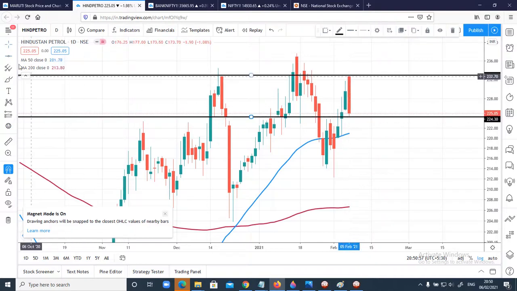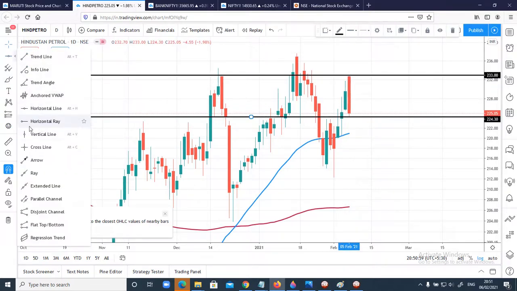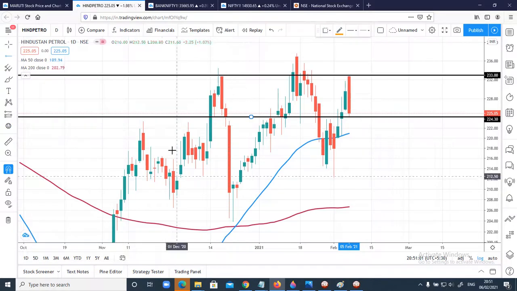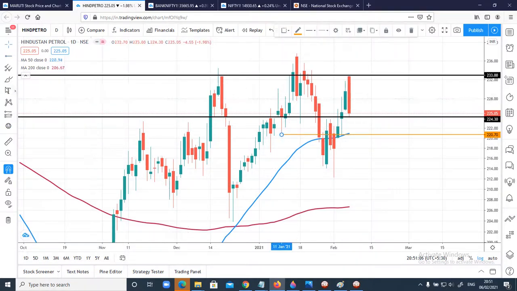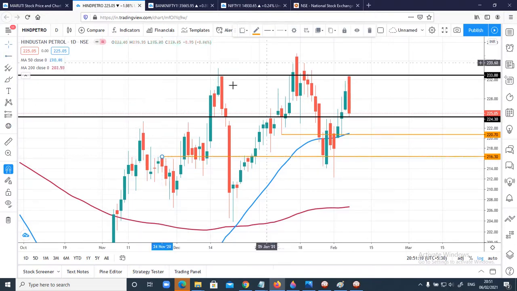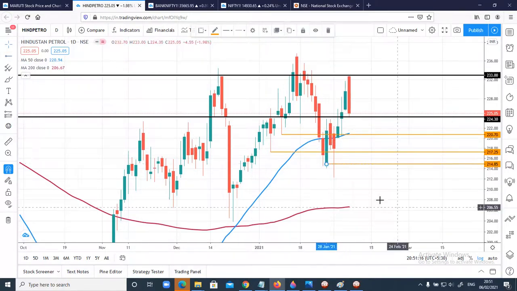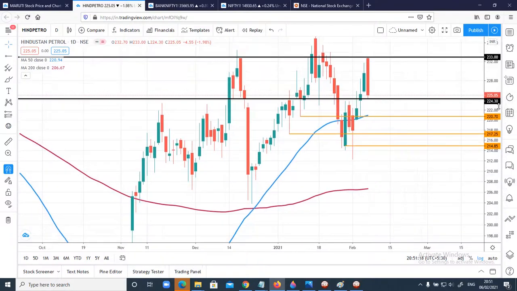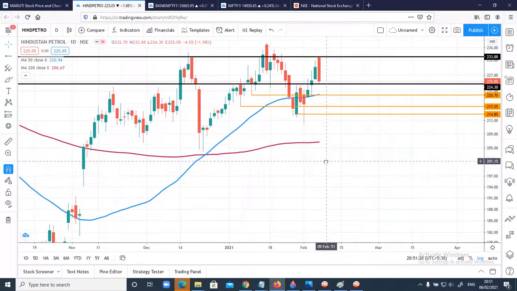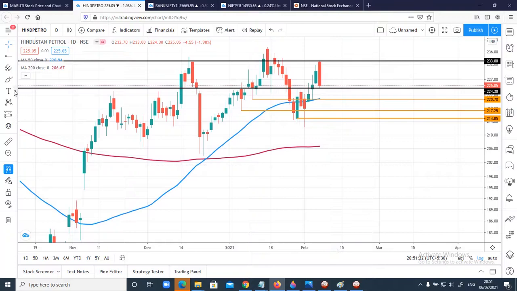And on the downside for Monday, these were the targets I was expecting in case price trades below this range, somewhere around 220.70. Then next is somewhere here, 216 or 217, you can take it as this low, and then this, right? Now it looks like it's forming a head and shoulder pattern. I'll just draw the pattern and show you.